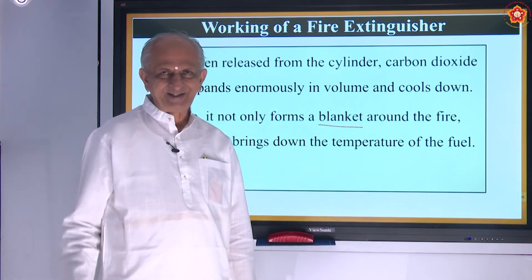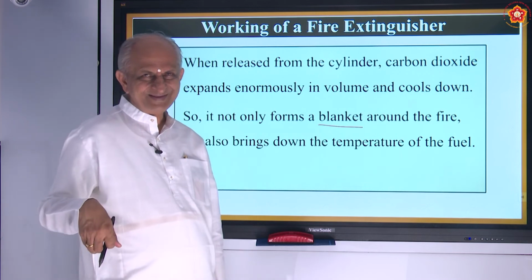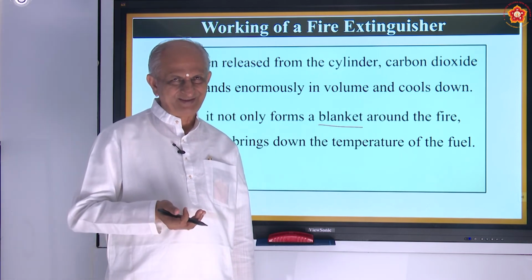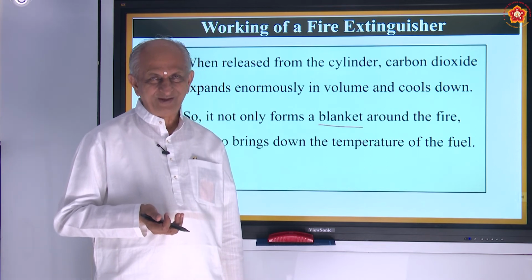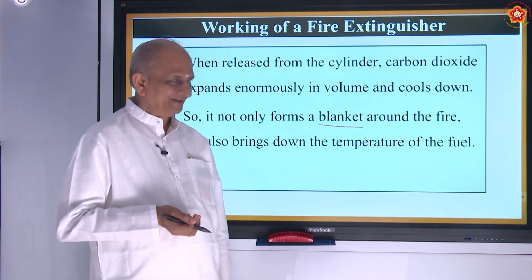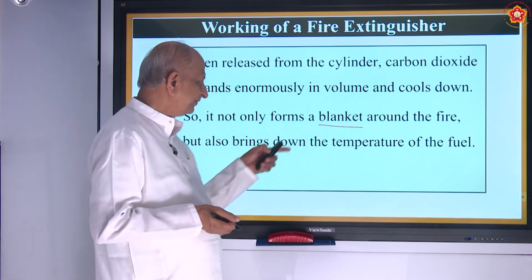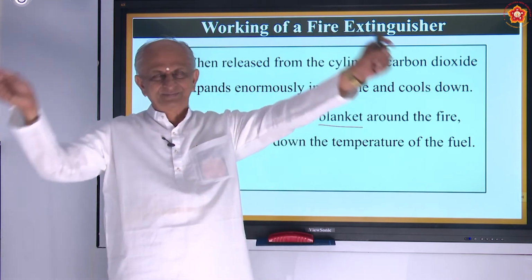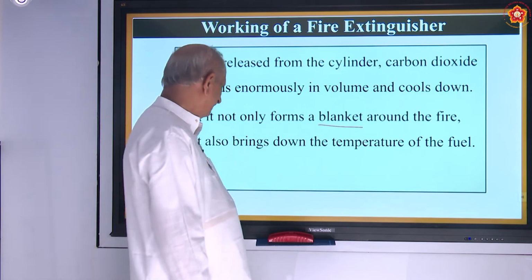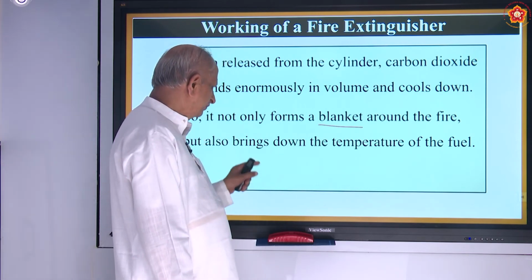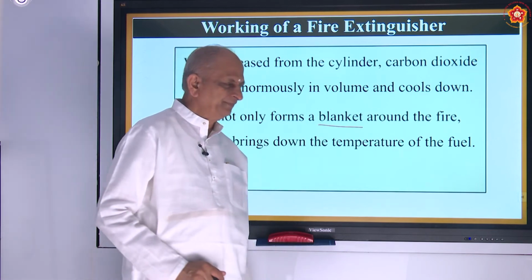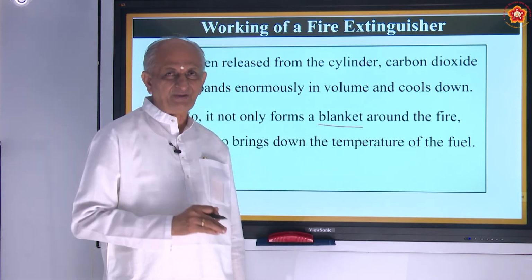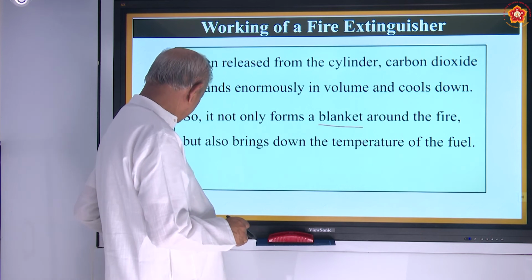Blanket here does not mean the blanket I use for sleeping. Of course, most of you use it every day when the weather is very cool. So also here carbon dioxide forms a blanket, means it covers the area, and also it reduces the temperature. Brings down the temperature means what? Reduces the temperature of the fuel. So that is the meaning.